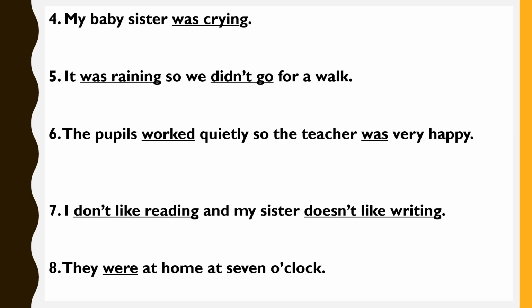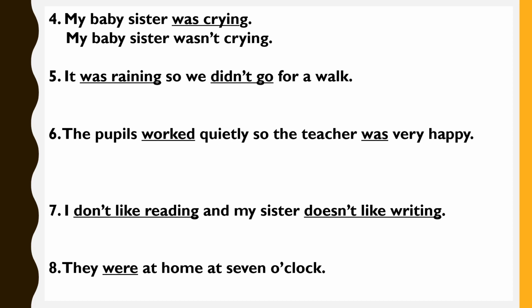The fourth sentence, my baby sister was crying. The verb underlined is was crying. This verb is positive. The negative of this verb is wasn't crying. So our sentence is my baby sister wasn't crying.